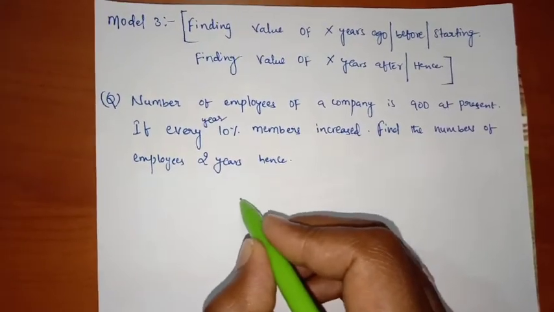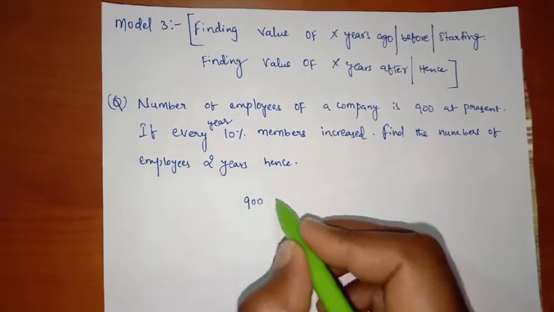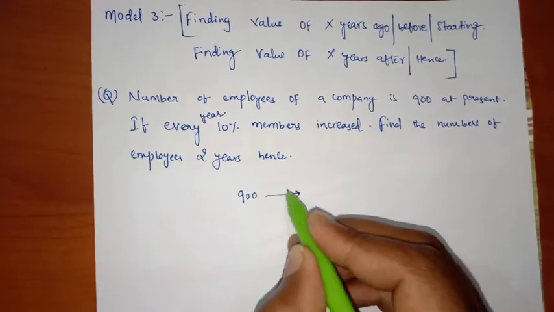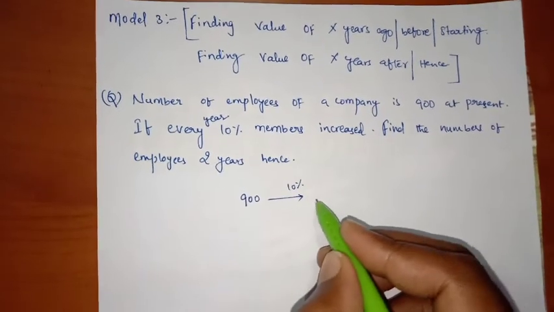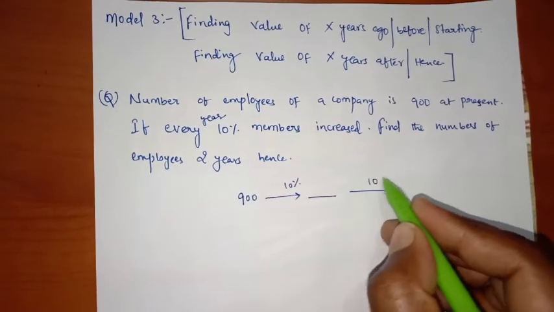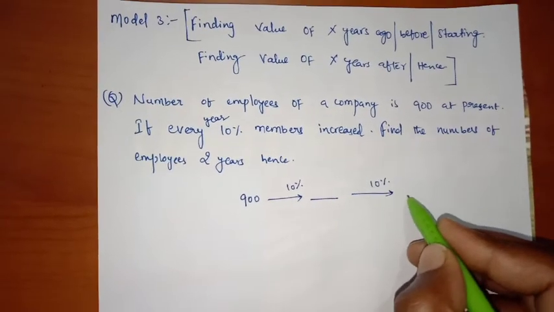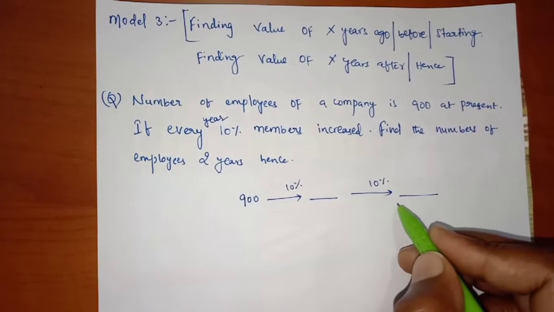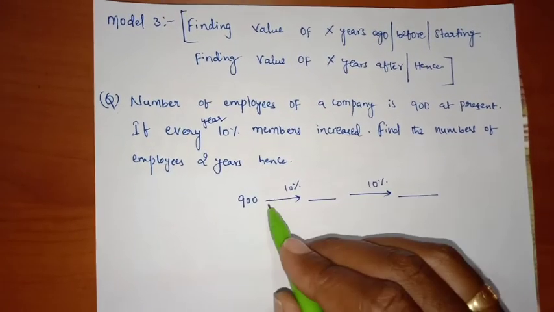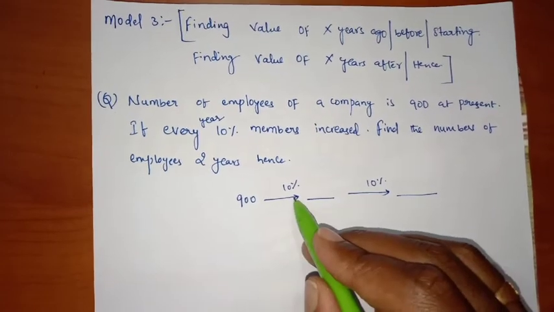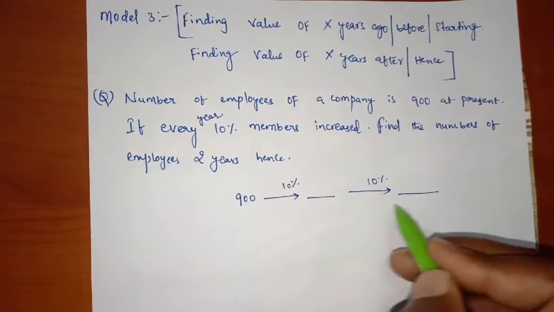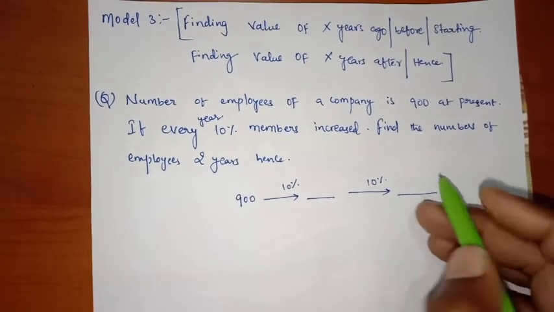Friends, at present my number of employees is 900, right? First year 10% members increased, and second year again 10% members increased. So I will get my final value. He is asking my number of employees after increasing 10% every year, 2 years hence.